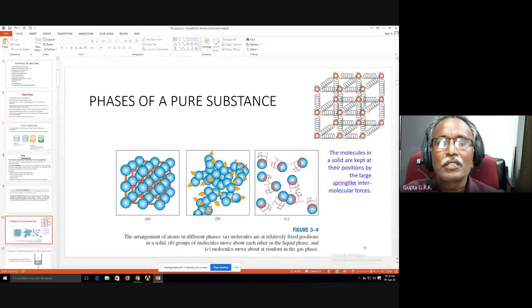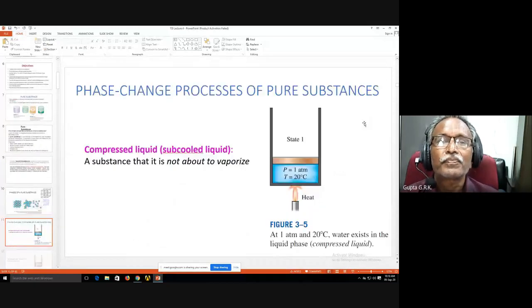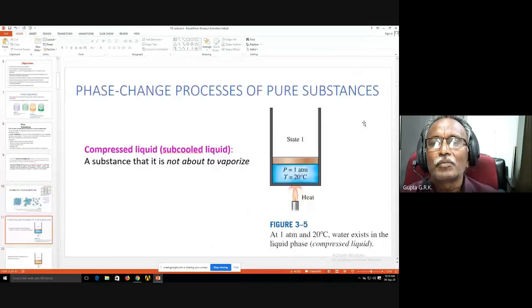The phases of a pure substance are the solid phase, liquid phase, and gaseous phase. In the solid phase, the molecules are at relatively fixed positions; groups of molecules move about each other in the liquid phase, and molecules move about in a random way in the gaseous phase. You can see all three phases. The molecules in a solid are held in their positions by large spring-like intermolecular forces, and there can be vibrations of the molecules. Conduction heat transfer takes place by the vibrations of the molecules in a solid.